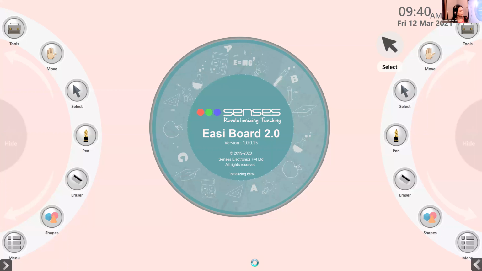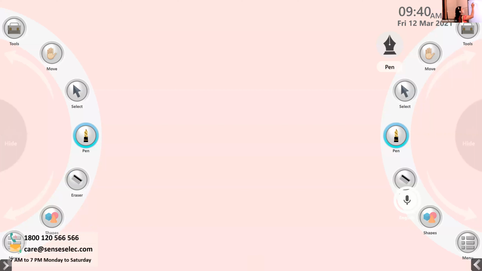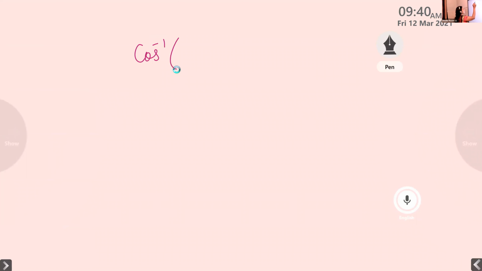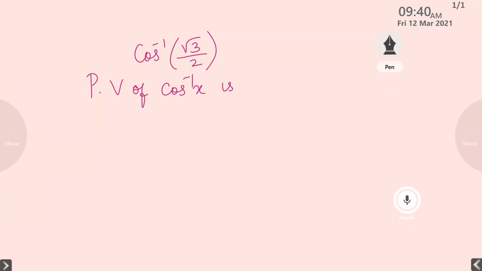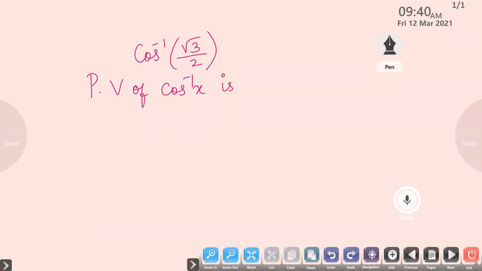How to do this? You want to find the principal value of cos inverse of root 3 by 2. So you write the principal value branch of cos inverse of x. What is the principal value branch of cos inverse of x? Closed interval 0 to pi.